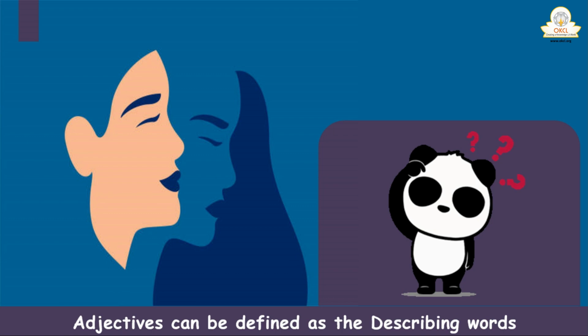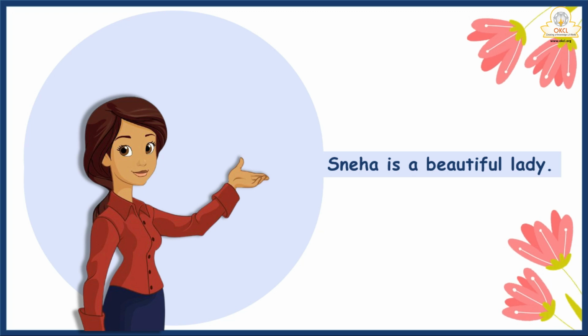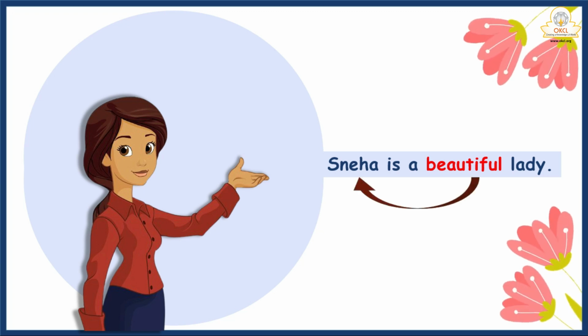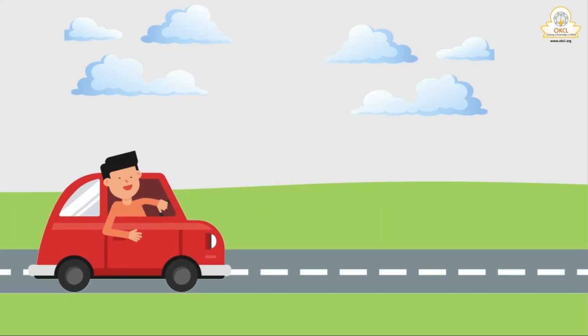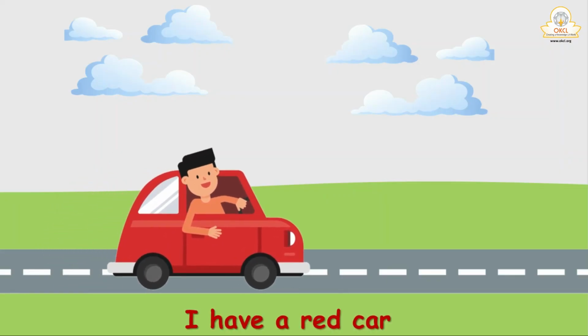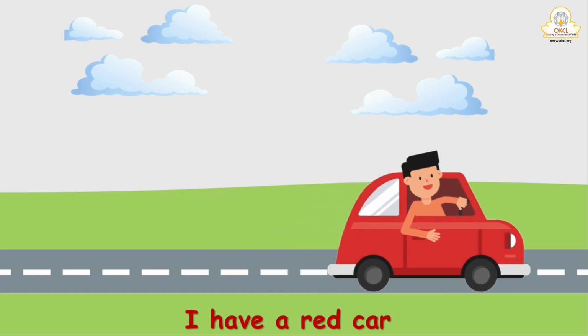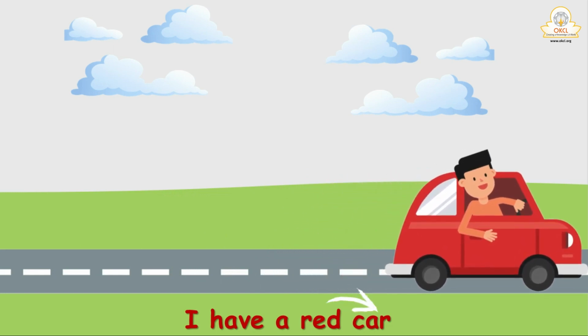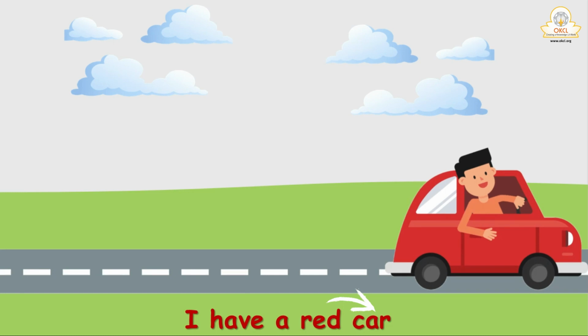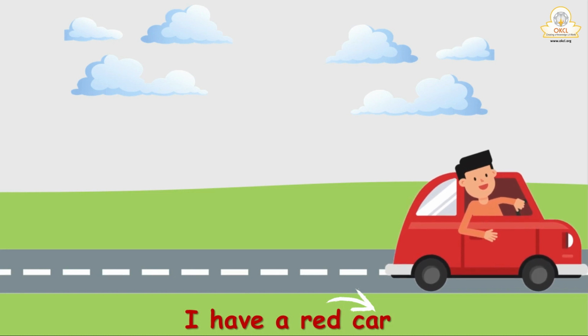Suppose I say Sneha is a beautiful lady. So in this case, beautiful refers to what? It refers to Sneha. So that's why when we say Sneha is a beautiful lady, beautiful here is the adjective. Second example, suppose I say I have a red car. So in this sentence, red refers to the car, the color of the car. So therefore, red is the adjective in the sentence, I have a red car.